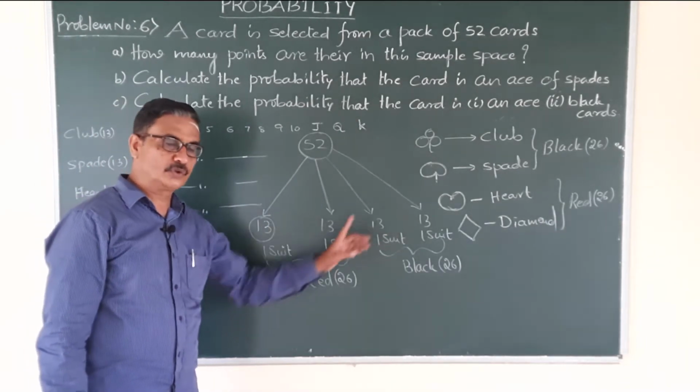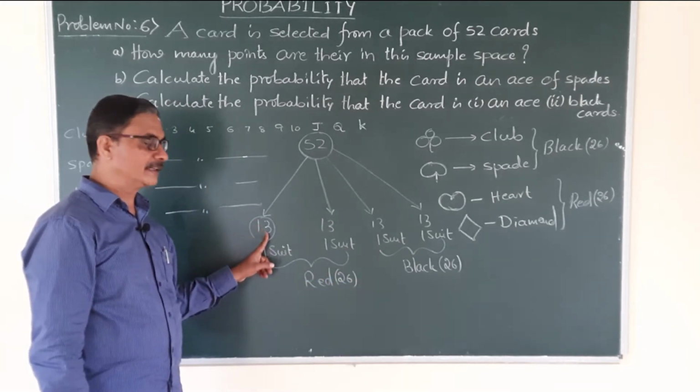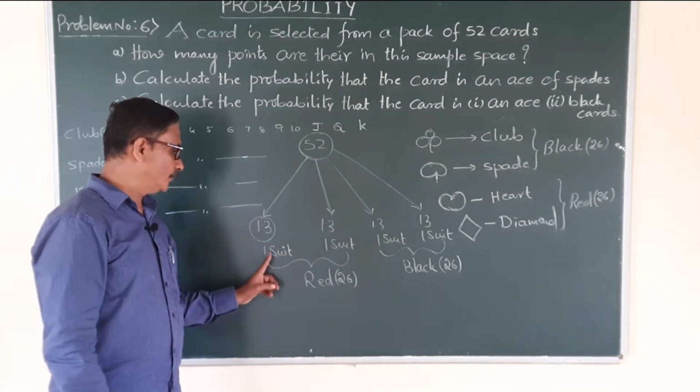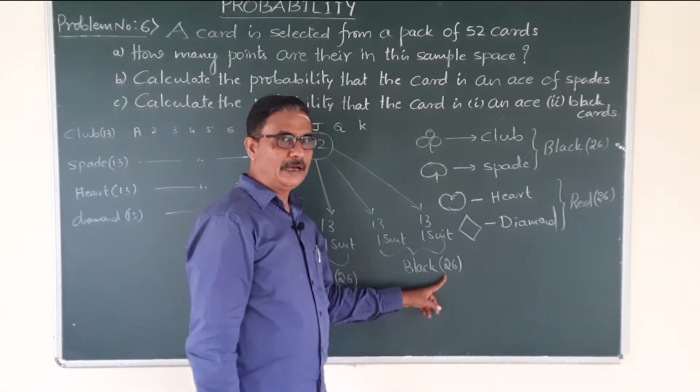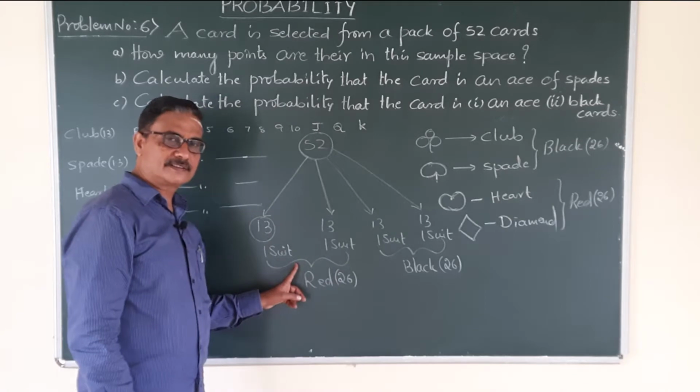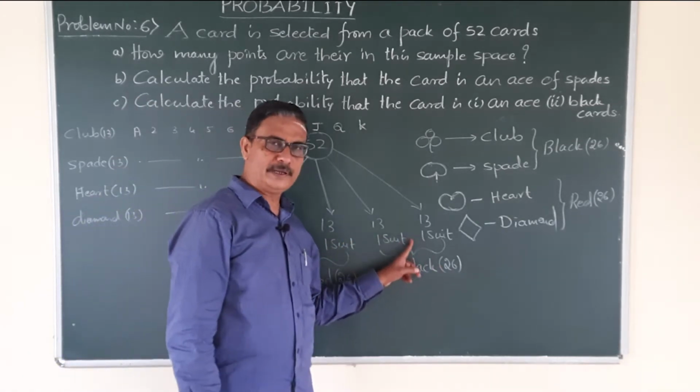There are 4 suits. One suit contains 13 cards. There are 4 suits. First 2 suits are red color cards. Another 2 suits are black color cards. There are 26 red color cards, 26 black color cards.